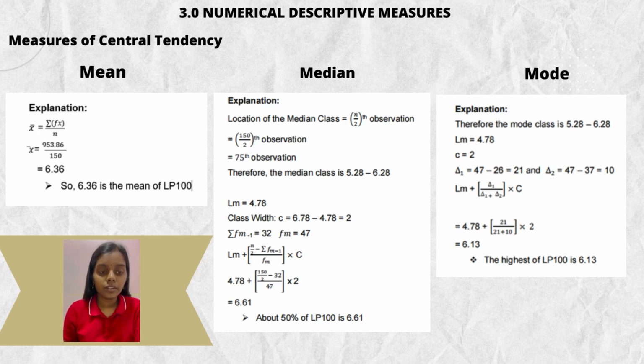However, for median, it is the 75th observation, therefore the median class is 5.28 minus 6.28. The equation is 4.78 plus 150 divided by 2 minus 32 over 47 times 2. So the answer is 6.61. About 50% of LP100 is 6.61. The equation for mode is 21 divided by 21 plus 10, times 2, plus 4.78 equals 6.30. The highest of liter per 100 is 6.30.